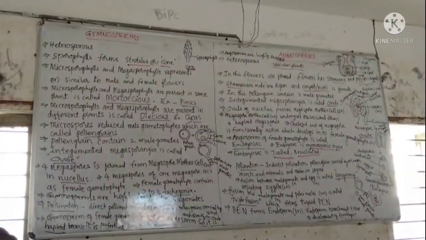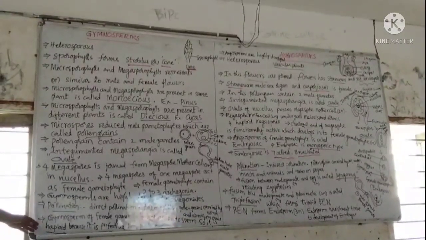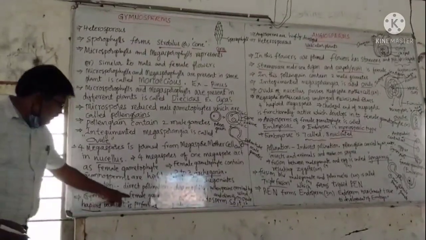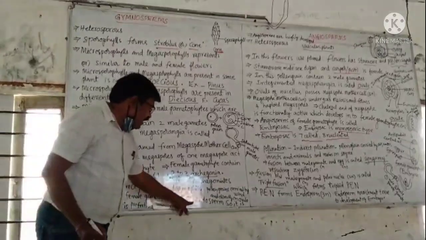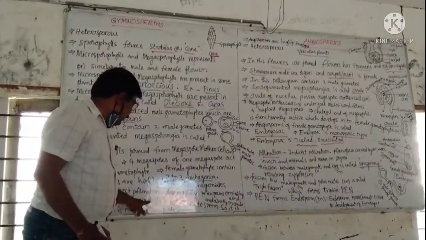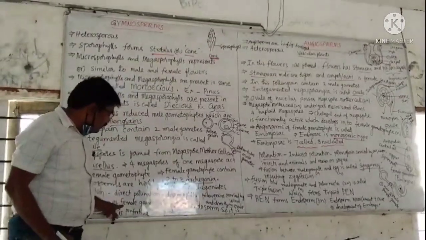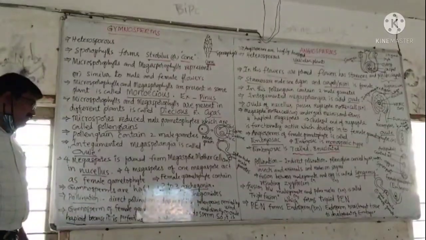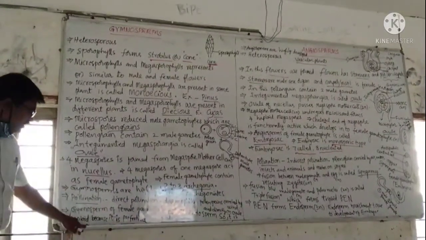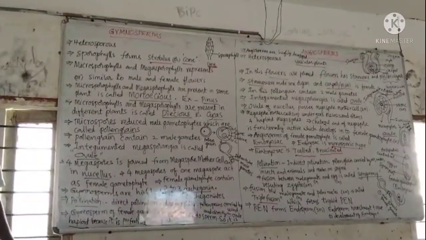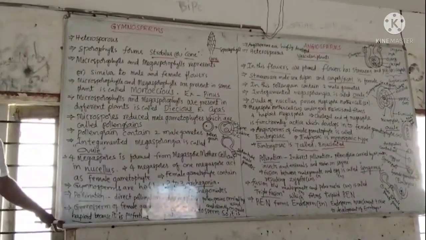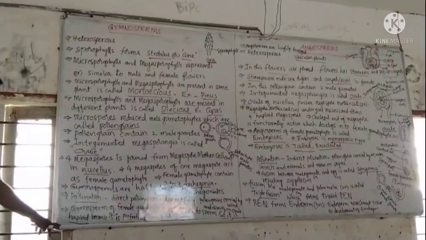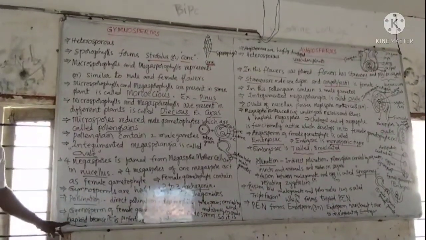After fertilization, a zygote is formed. In gymnosperms, the female gametophyte acts as endosperm. It is not a fertilization product. It has nutritive substances for development of the embryo, but it is formed before fertilization.